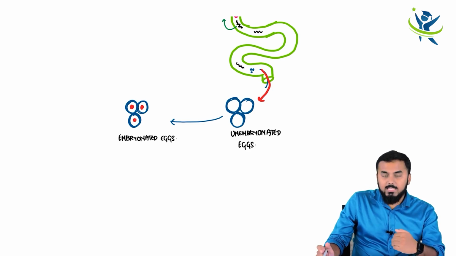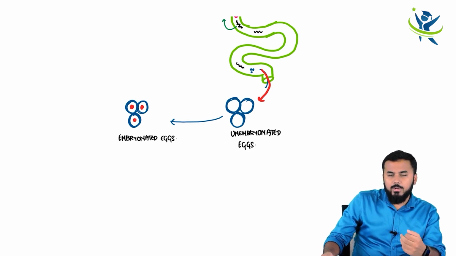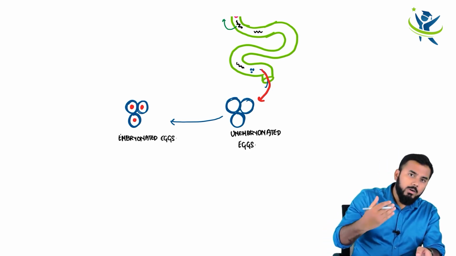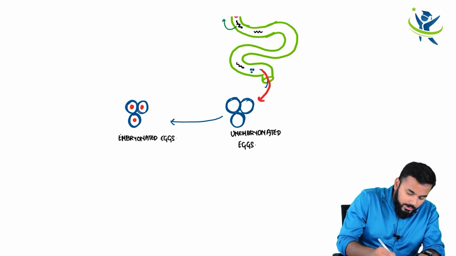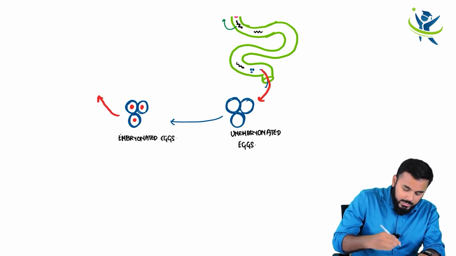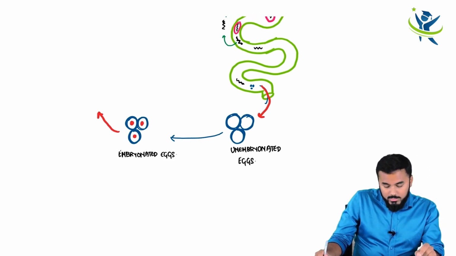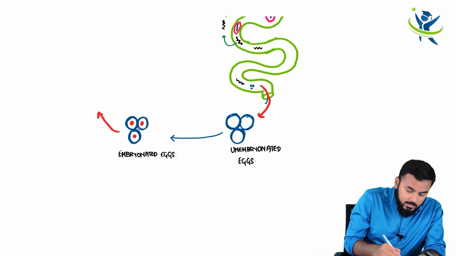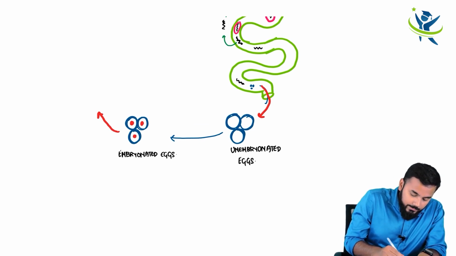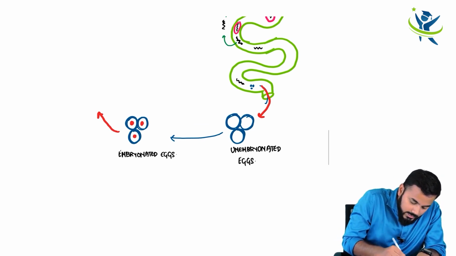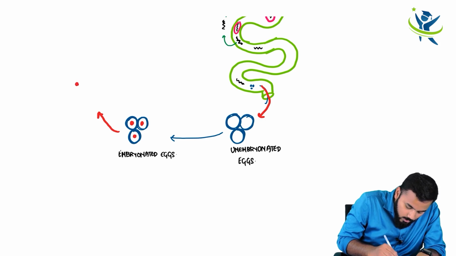Now, when I say embryonated eggs, something has to be released. What is getting released out of these embryonated eggs? Miracidia. These small red color things are getting released.